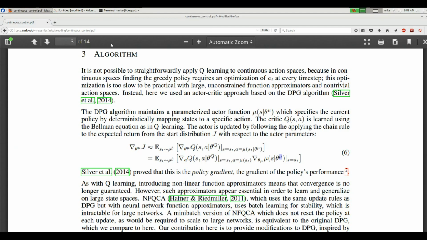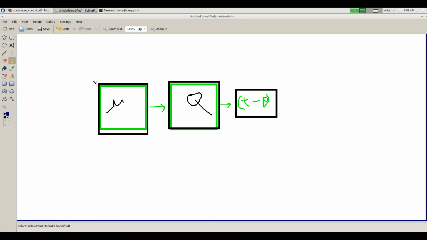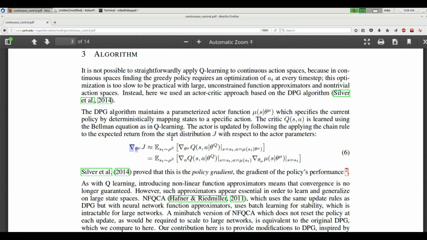So what I'm pretty sure this is saying right here is, hey look, if we want to update our actor, which is this model, this is the harder one to update because this is the one that's underneath, right, that feeds into the critic. The way we do it is we figure out how we update the Q table, and we use the chain rule to continue on and update that one.